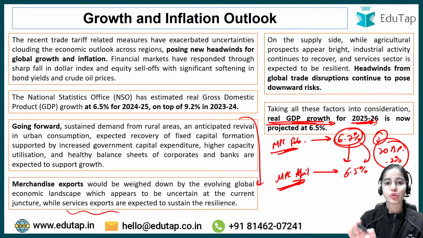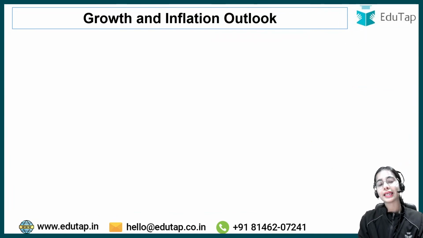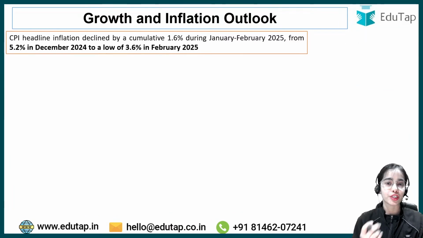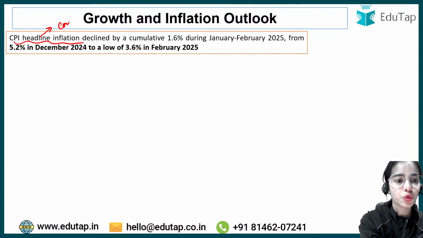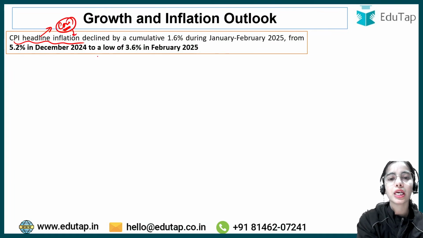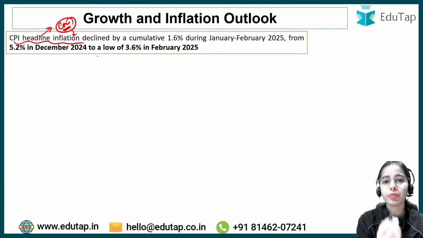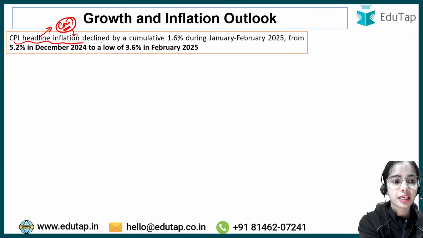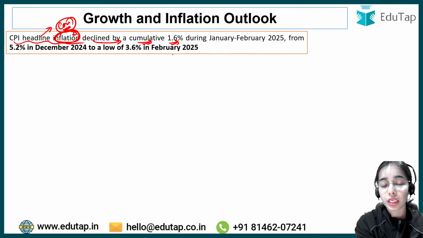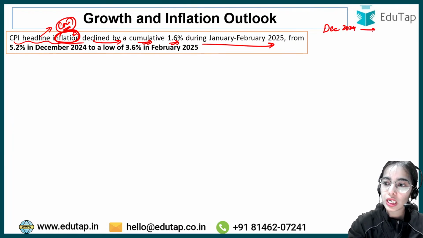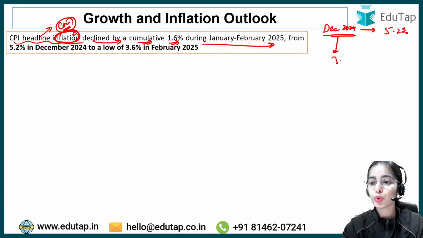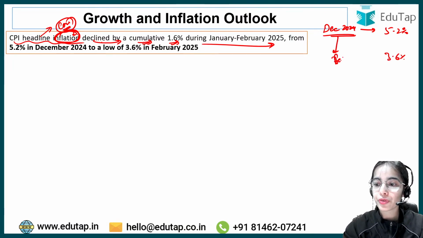Now coming to inflation, so this was regarding the growth. On the inflation front, we are seeing a very good situation in our country. CPI headline inflation, that is the consumer price index inflation, the inflation that affects the consumers, declined by a cumulative 1.6% during January-February 2025. The inflation in December 2024 was 5.2%, and it has now declined to 3.6% in February 2025.